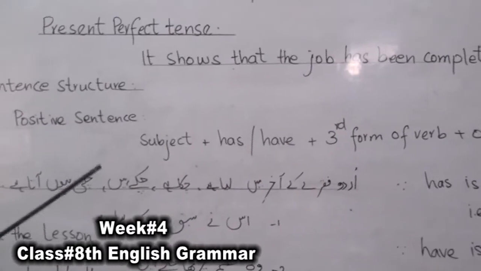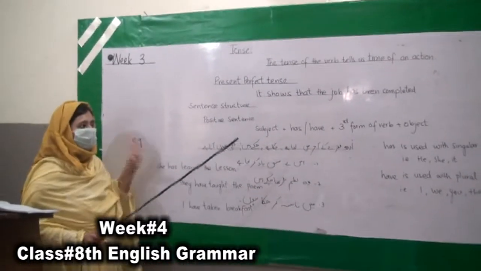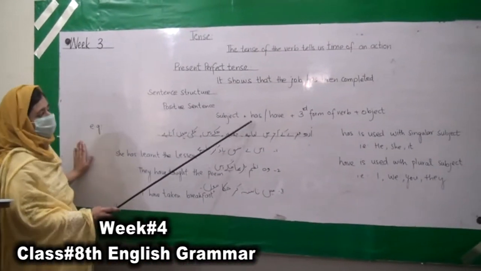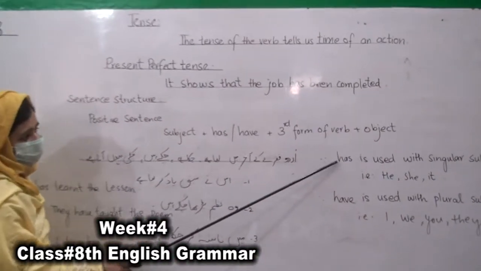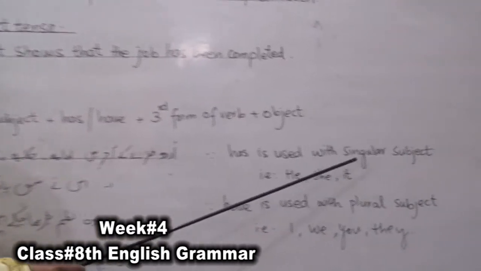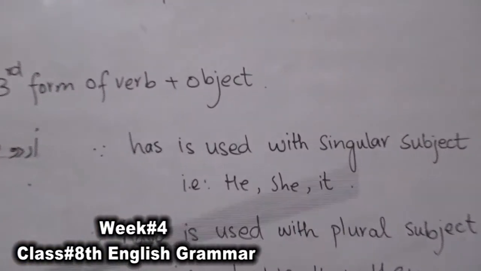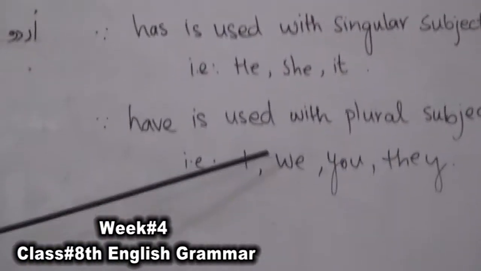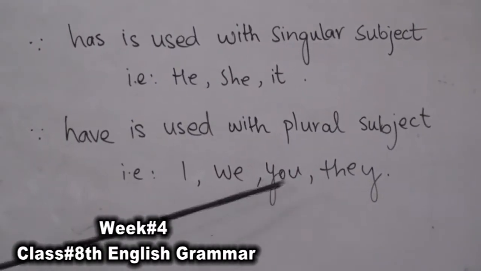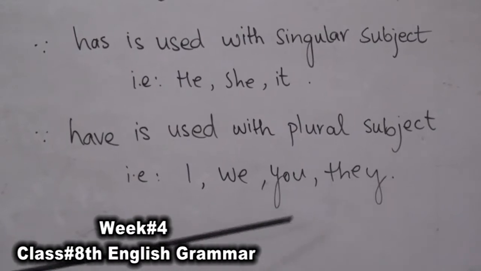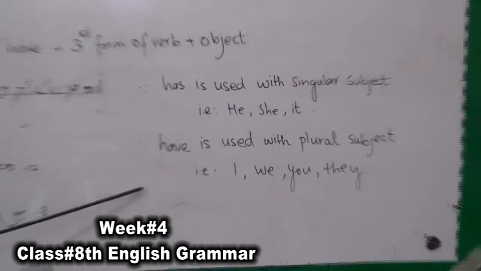In this tense the work has been done, so we use the helping verb has or have. Has is used with a singular subject, that is he, she, it, and have is used with a plural subject or the first person, that is I, we, you, they. We, you, they are plural subjects, so we use have with them.